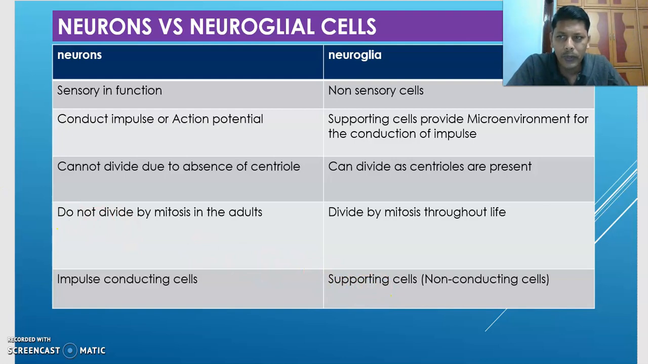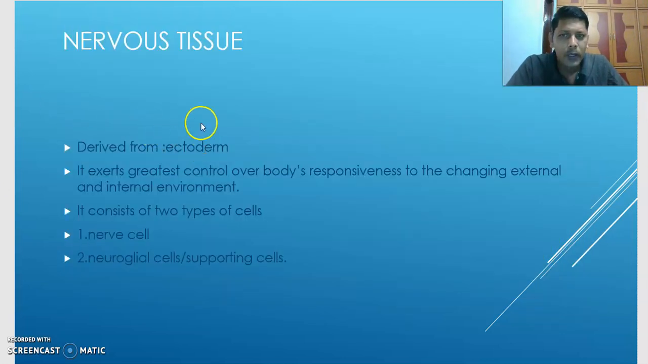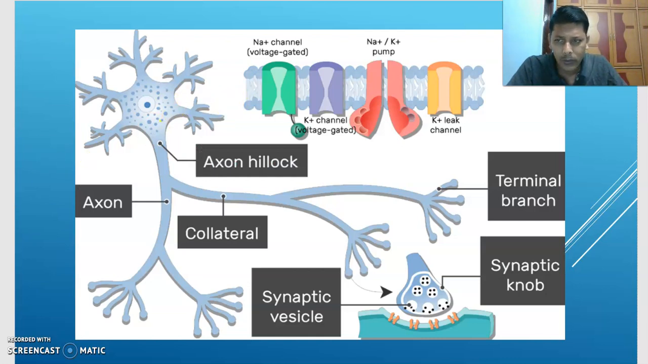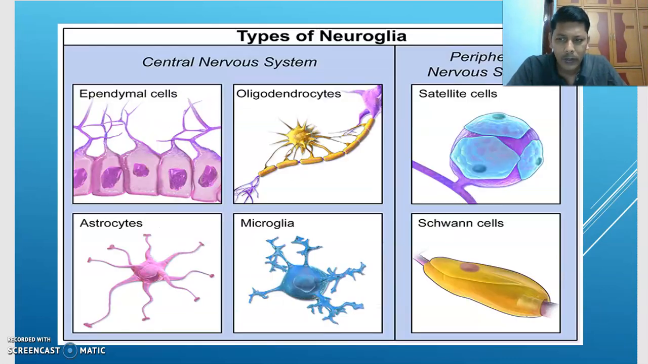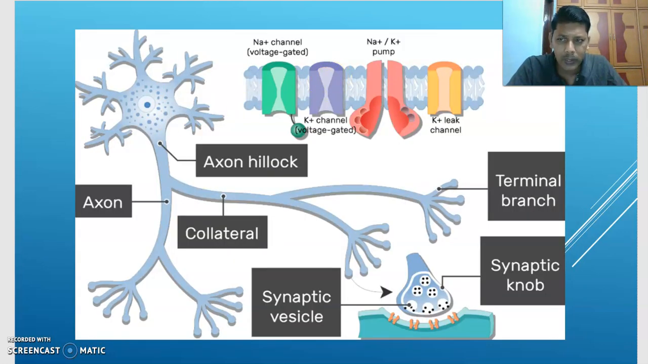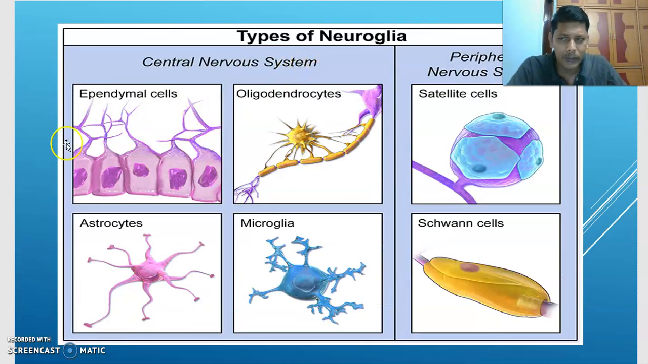Now you know what we learnt up to now. Nervous tissue is ectodermal in origin. It exerts the greatest control over the body's responsiveness to both the external environment and internal environment. It consists of two types of cells. What are they? Nerve cell and neuroglial cell. And what is this one? Nerve cell. And what are these all? Neuroglial cells. The nervous system consists of nerve cells and neuroglial cells.